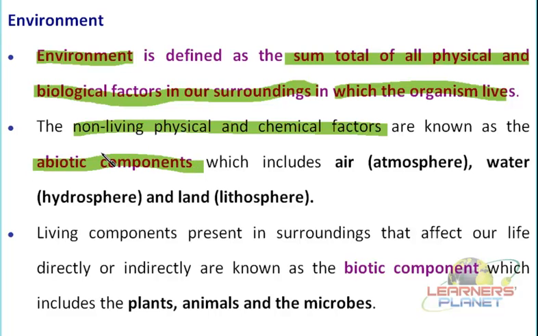Now what these abiotic or non-living components could be which are present in our surrounding? Of course it includes the air, water and the land. And these are the major natural resources as we have just studied a few minutes ago, isn't it? So this air, what is it?